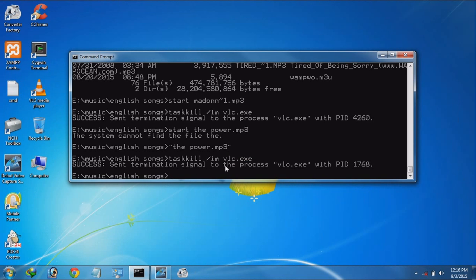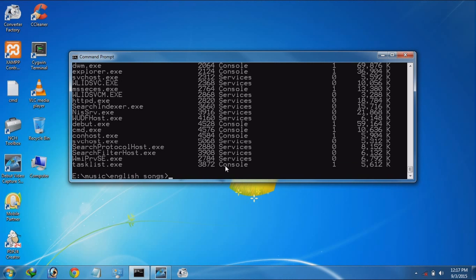If you want to kill any task, then you have to use the accurate name of the application, and you can know it from the task list. If you want to see it, its command is tasklist. It will show all the tasks which are running right now in your system.